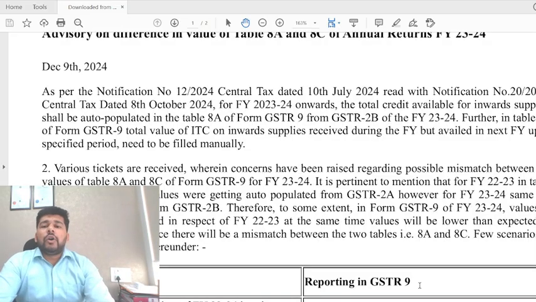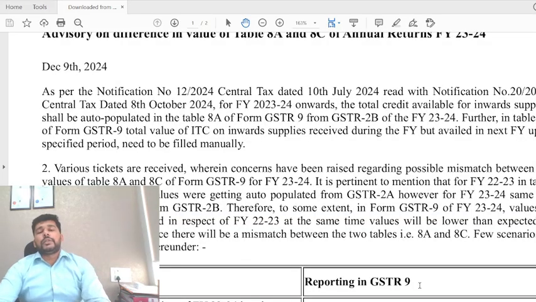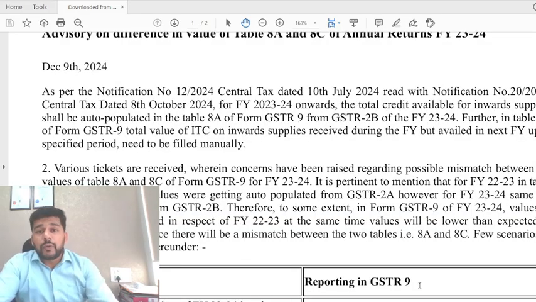So in your 8A, the auto populated credit that is coming consists of two things. One is the invoices which are actually for 23-24 reported in 23-24. Second, the invoices which might be for FY 22-23 but which are reported in 23-24.